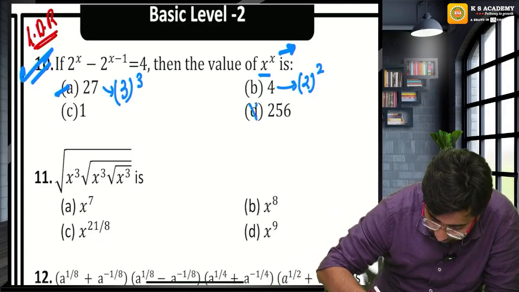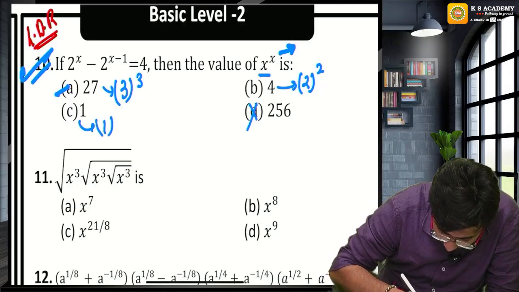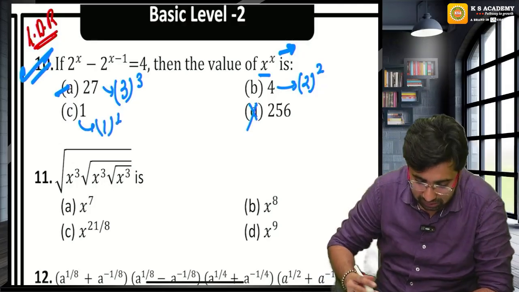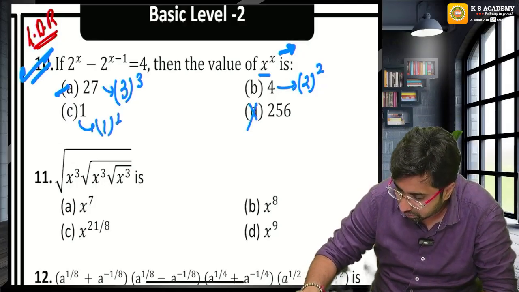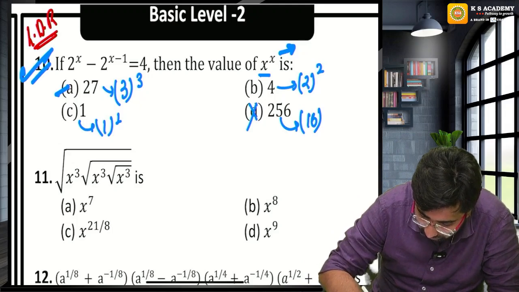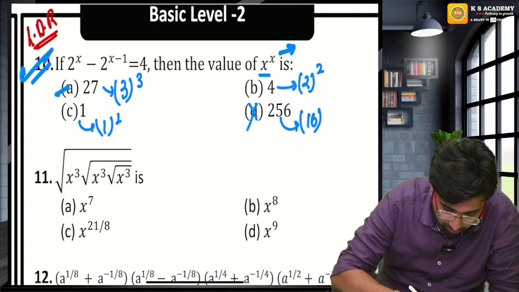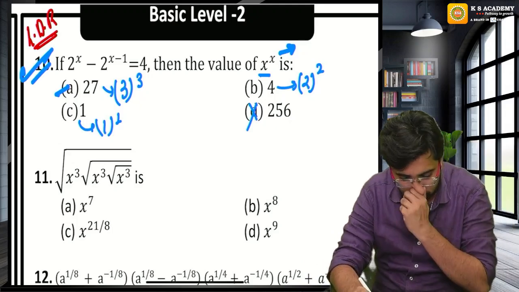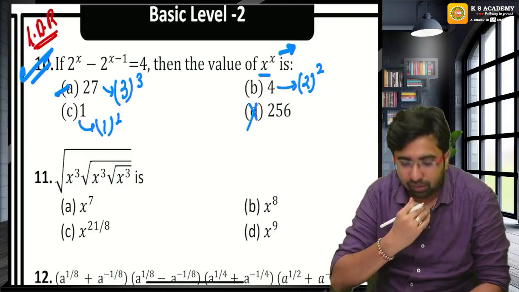No, this is not a perfect square. This is 1 raised to the power 1. Now let's check for this. Just a second. Sorry, this is 16. No, this will not happen. This is 16 square, not a perfect square of anyone. Now please check.